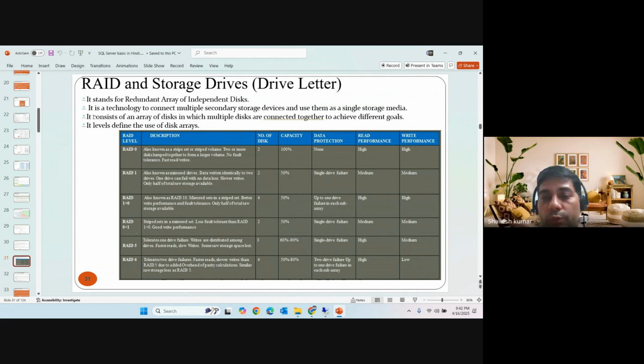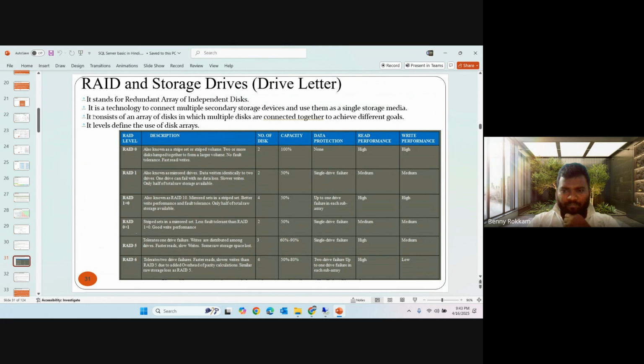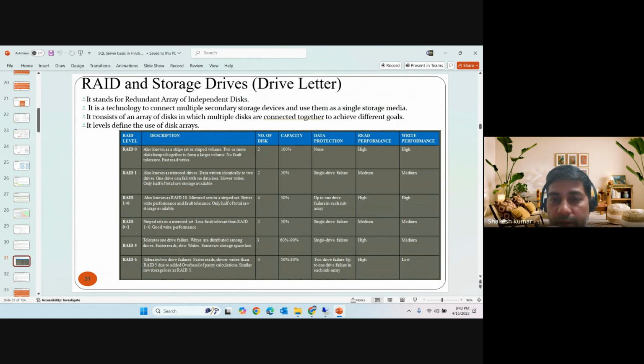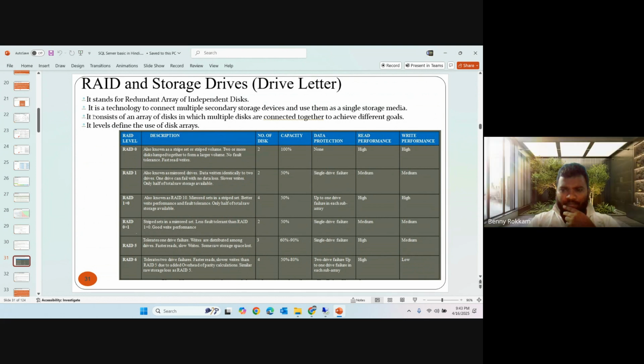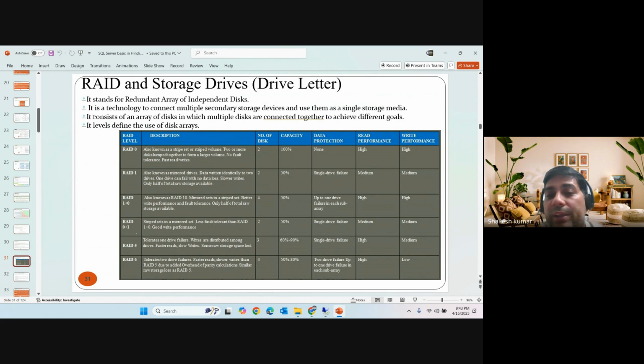So being a DBA, we have to think about whether we are writing more data or reading more data. We need a high performance disk, that is RAID 10. RAID 10 means RAID 10. In that we are doing both mirroring and striping, right? But there's a drawback: we can use only half of the storage.